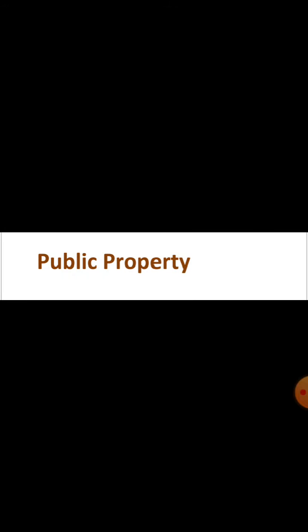Public property. The things that belong to everyone in society are called public properties. Parks, roads, monuments, and public transport are examples of public properties. They belong to everyone in society. These are maintained by the government. These can be used by everyone in a society.